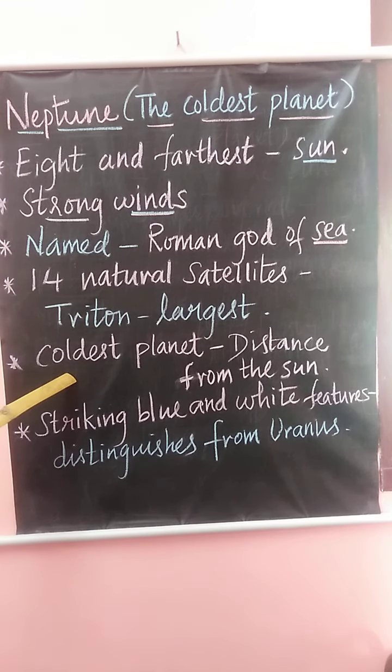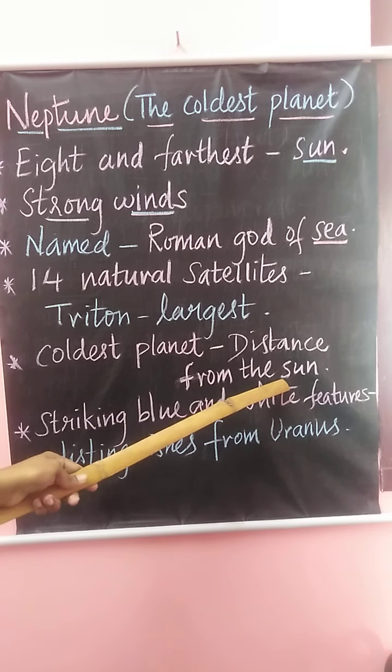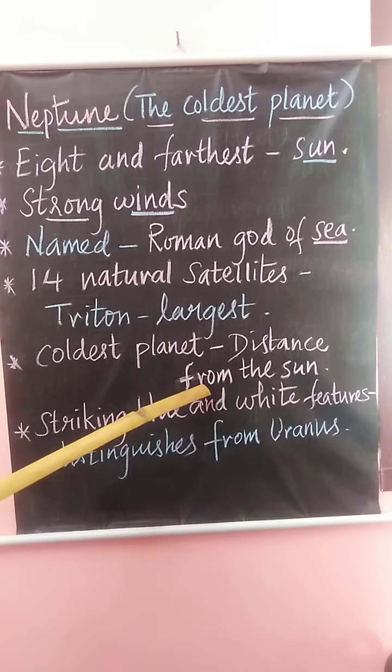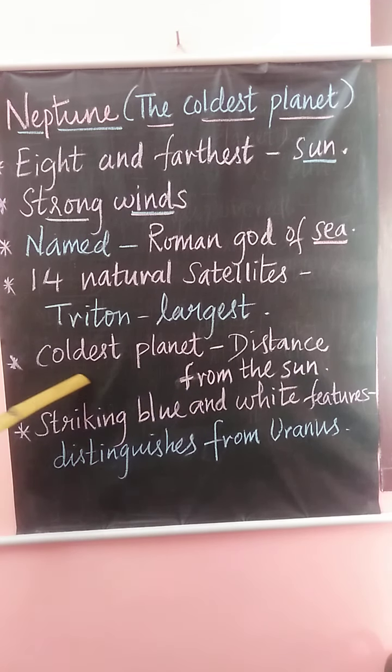It is the coldest planet. Why is it the coldest planet? Because of its distance from the Sun. It is very far away from the Sun, so the temperature here is very low.